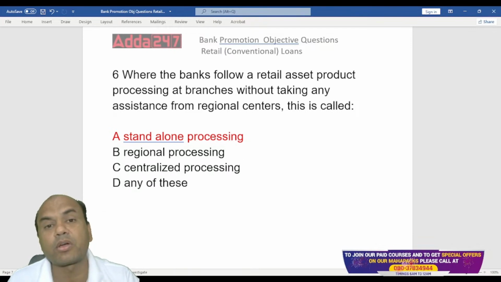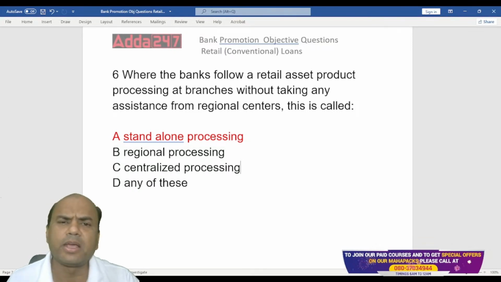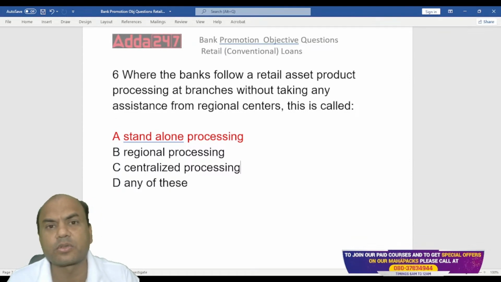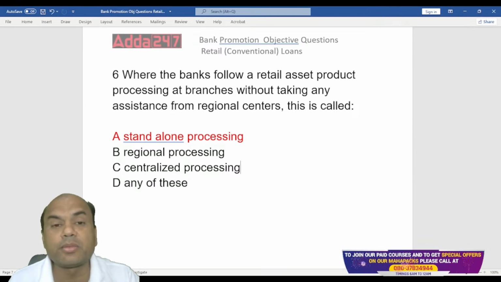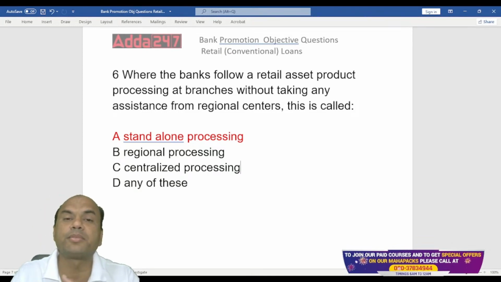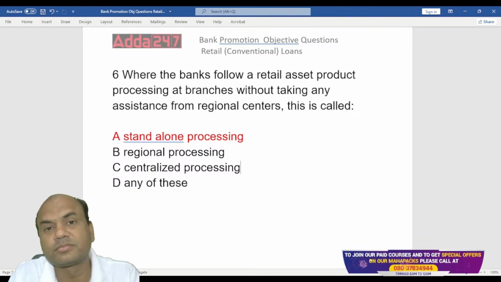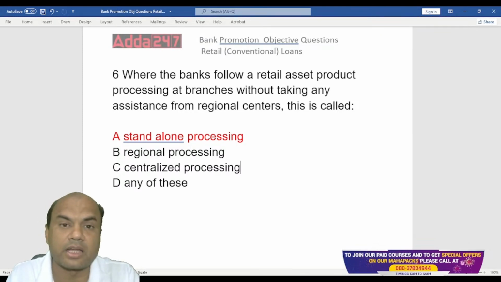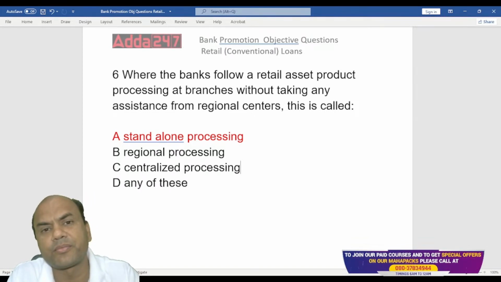But whenever I am talking of centralized, let it be anything, there will be common features and common processes, common guidelines. So those common guidelines will always be beneficial for the bank. And number one is this variance. Number two is a basic point in this. Number two becomes, what do you say? Economies of scale. Correct. Economies of scale. Very important point. Economies of scale means what?